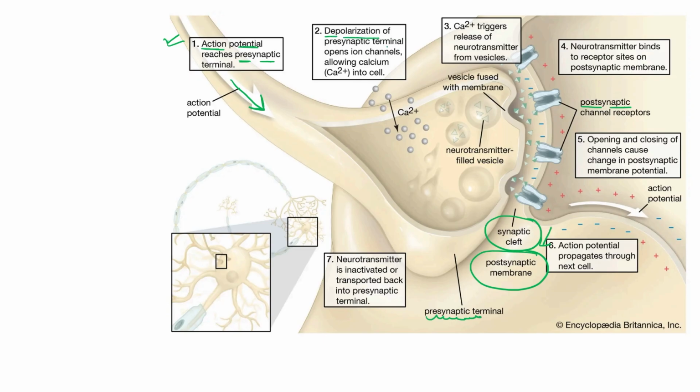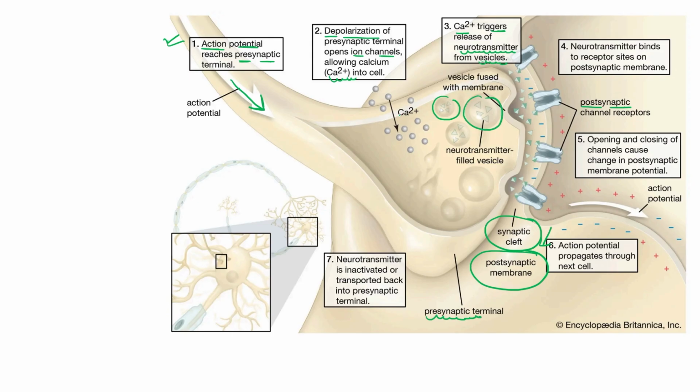As depolarization occurs, it will open the calcium ion channels. Calcium ion channels are also present over here. So very quickly calcium comes inside the synaptic knob, and this calcium ion is required to trigger the release of neurotransmitters from the vesicles. As you know, these neurotransmitters are present in the vesicles.